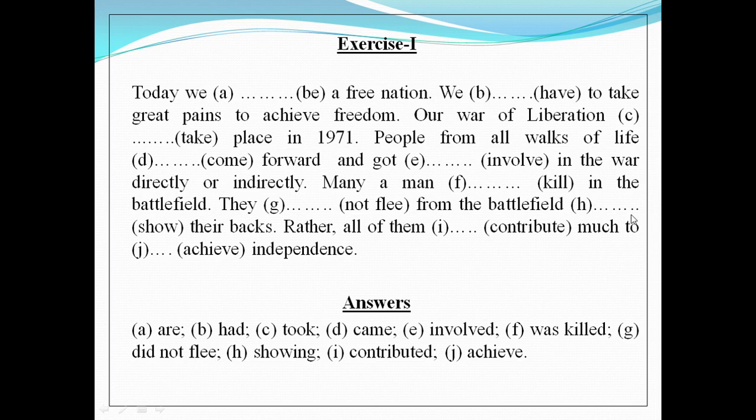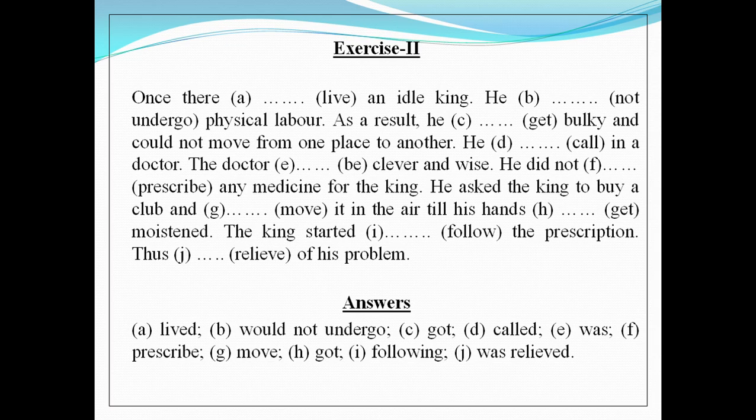Dear students, we know that in most of the cases the preposition to is followed by present form of the verb, although there are some exceptions. So our answer for the gap J will be achieve. There will be no change. So my dear students, I hope you got the first exercise very well. And let's move to the second exercise.